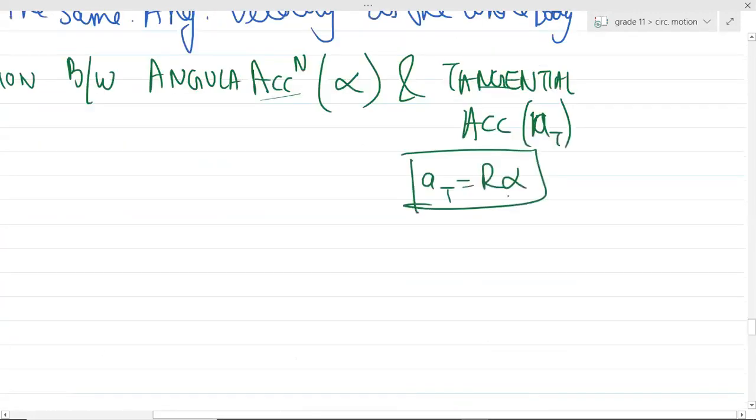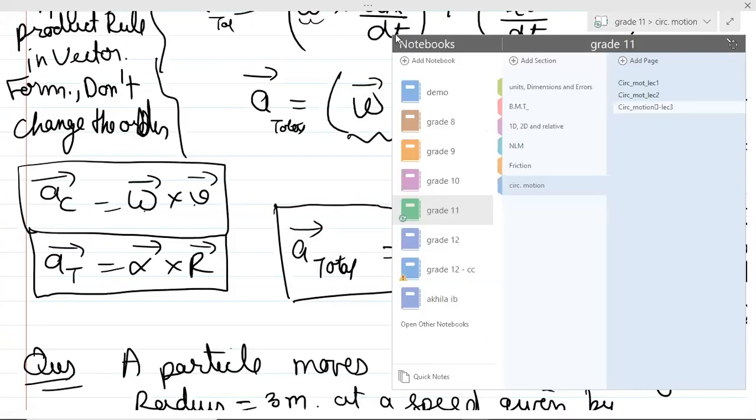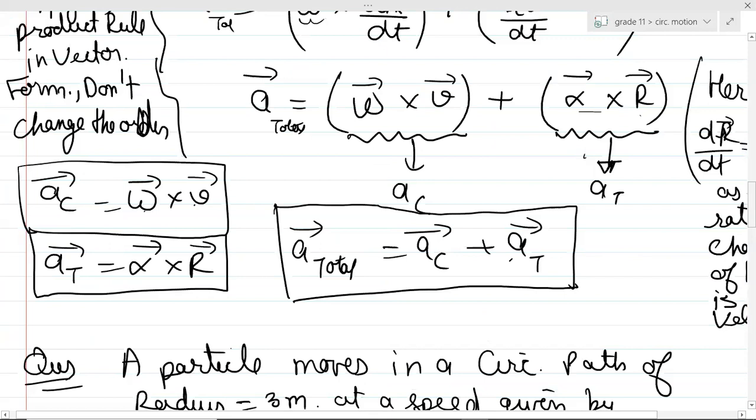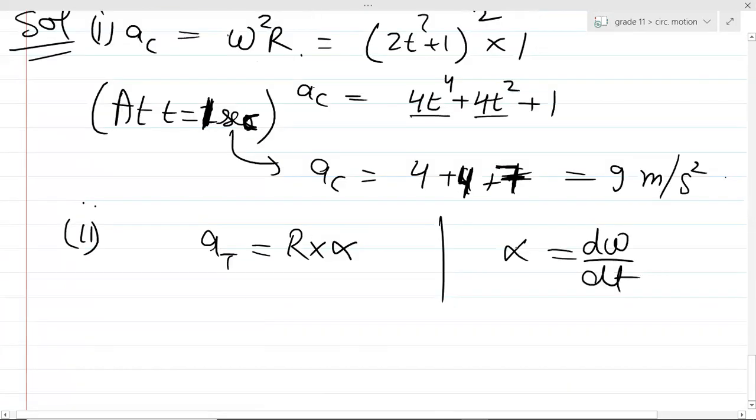See, AT equals R alpha. I told you, you don't derive it as of now because the derivation is not important. In the first lecture we derived it, in the third lecture too. So we already wrote all these formulas here. It's not that I didn't tell you. Were the formulas there? Pay some attention to the formulas.